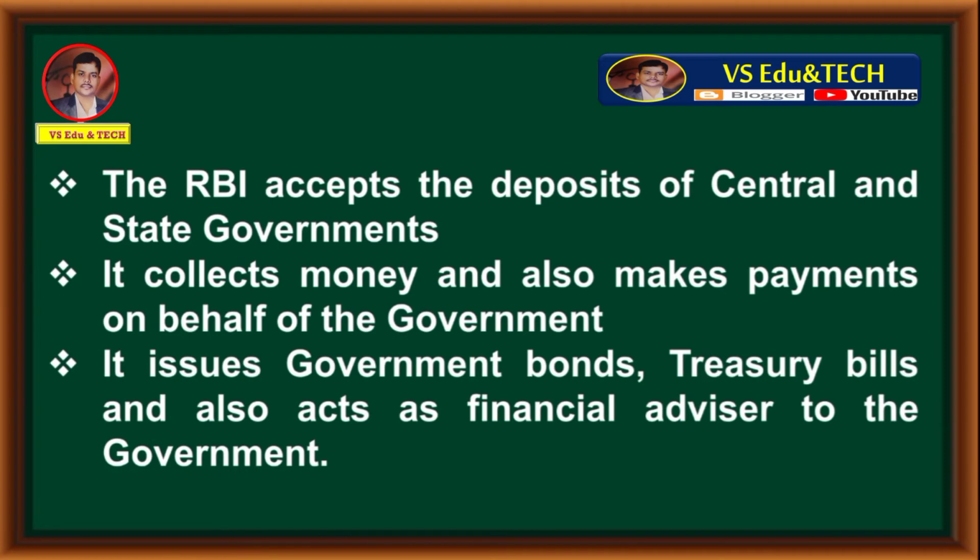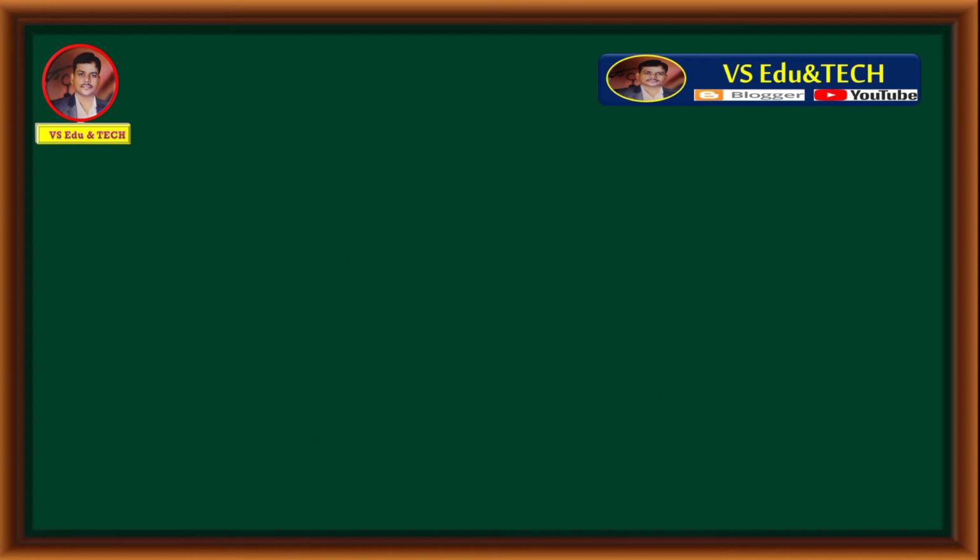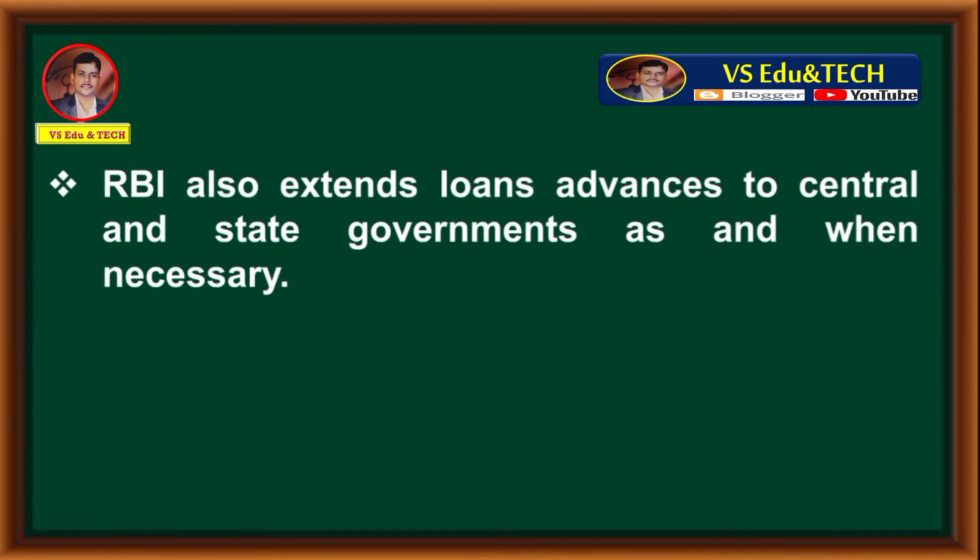It issues government bonds, treasury bills, and also acts as financial advisor to the government. RBI also extends loans and advances to central and state governments as and when necessary. In this way, RBI works as banker to government.